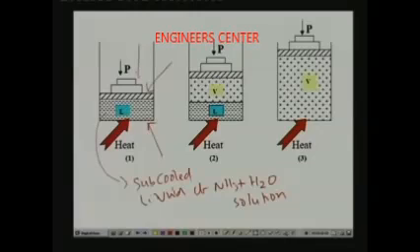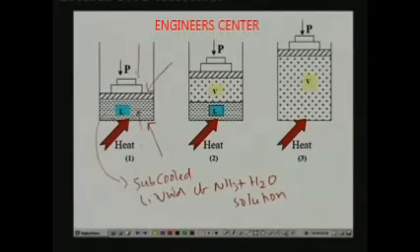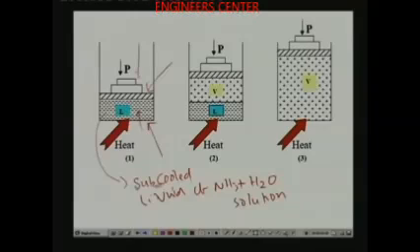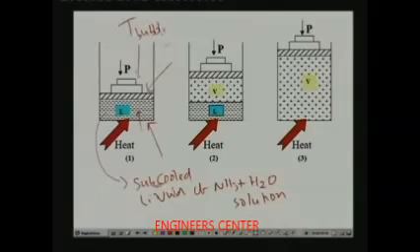Now let us say that we start heating the solution by supplying heat to it. Then what happens? Since the initial condition is subcooled liquid, to start with nothing happens, but as the temperature increases slowly, you find that at a certain point the first vapor bubble forms. If the cylinder is a transparent cylinder, you will observe that the first vapor bubble forms at a particular temperature. Let me call it T bubble. So T bubble is the temperature at which the first vapor bubble forms at a constant pressure.